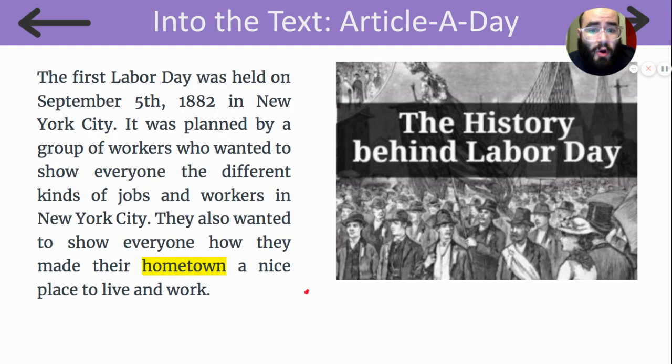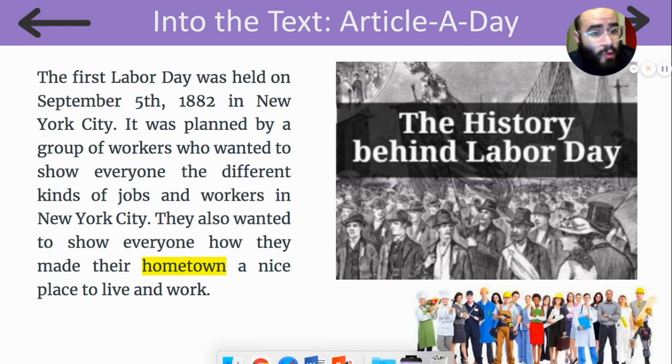Let's get started with our article a day, the history behind Labor Day. The first Labor Day was held on September 5th, 1882 in New York City. It was planned by a group of workers who wanted to show everyone the different kinds of jobs and workers in New York City. These are some workers.